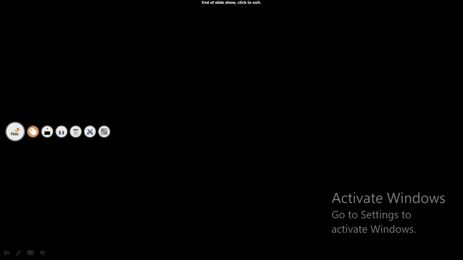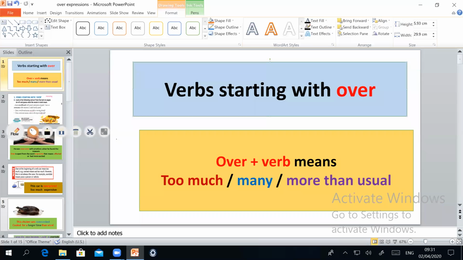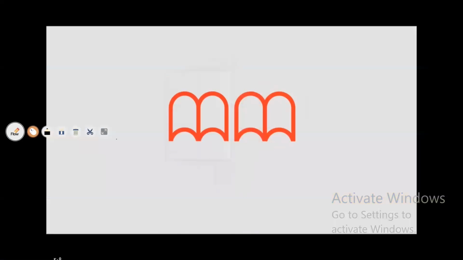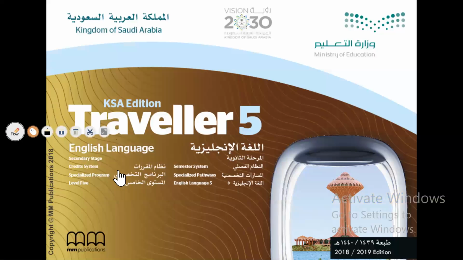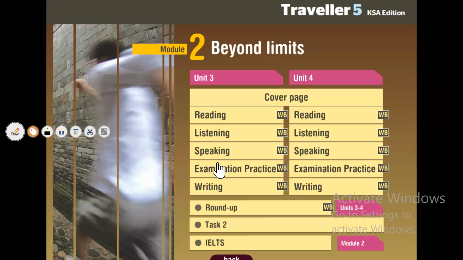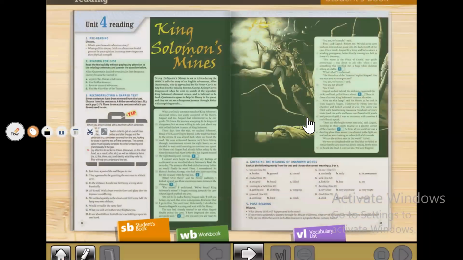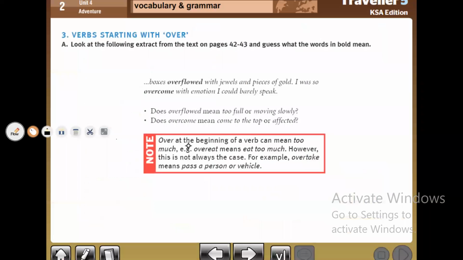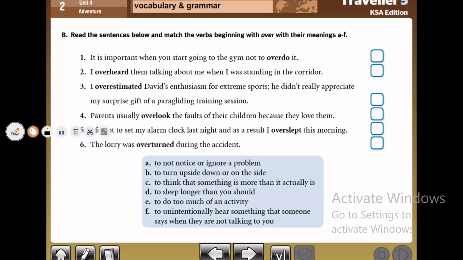Go to the next point. Yes, this is the end. We came to the end of our lesson. I hope that you have understood my lesson, but this is a practical exercise. Traveler 5, Reading. Yes, that's our lesson. This is the practice about the part we have studied.